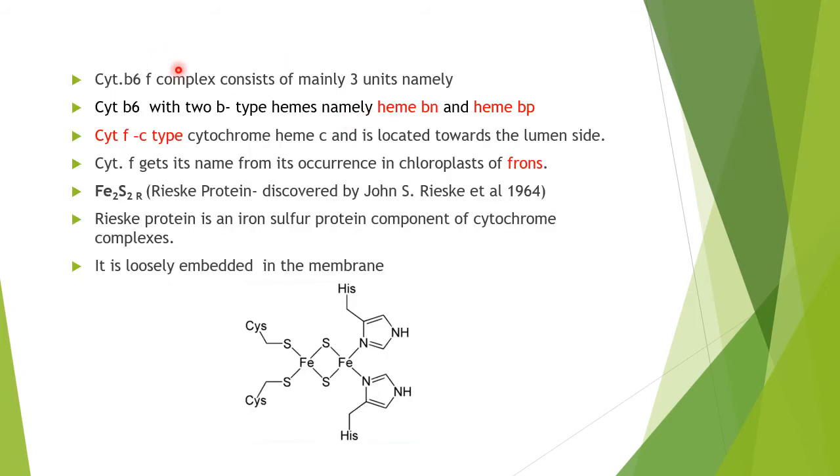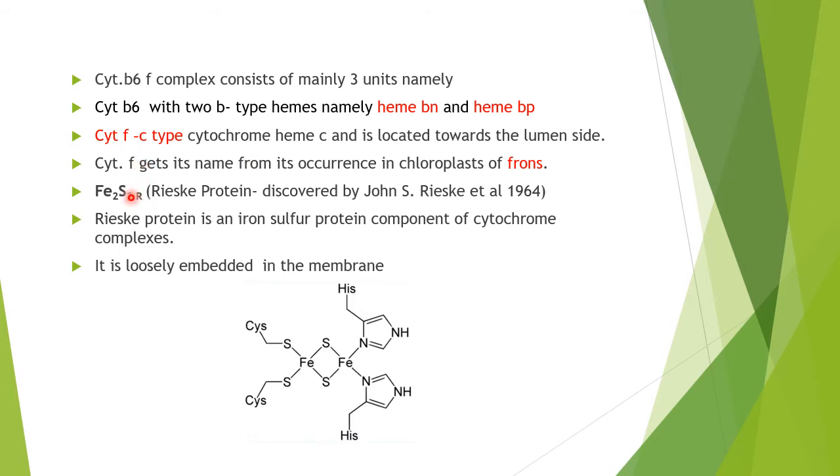The cytochrome b6f complex overall consists of mainly three units, namely cytochrome b6, which has two B-type hemes, namely heme bN and heme bP. We will see it in the figure also. Cytochrome f has a C-type cytochrome, heme c, and is located towards the lumen side. Cytochrome f gets its name from its occurrence in chloroplasts of fronds, which means leaves. So that's why it's named f.